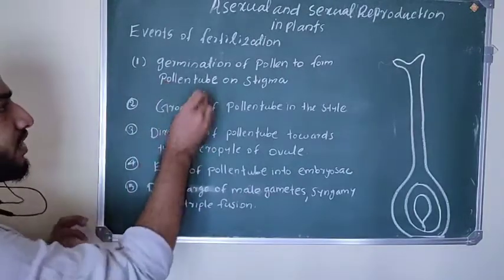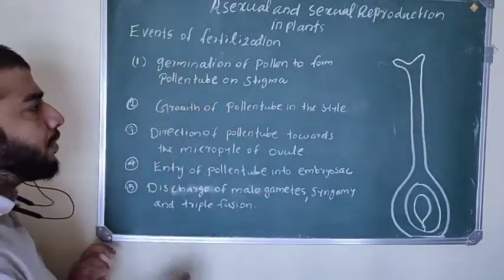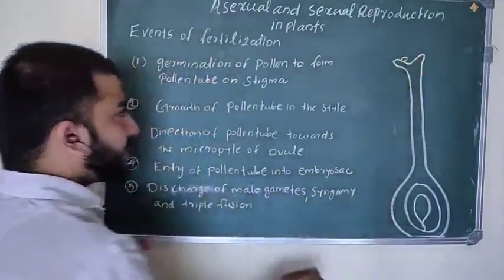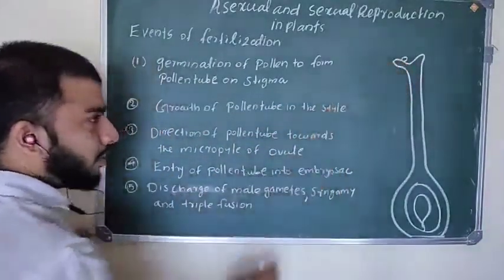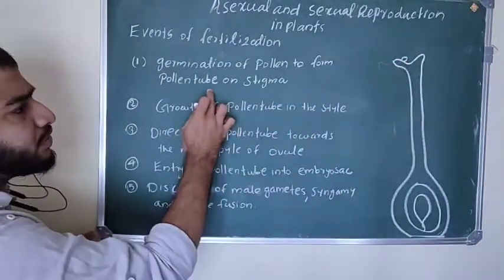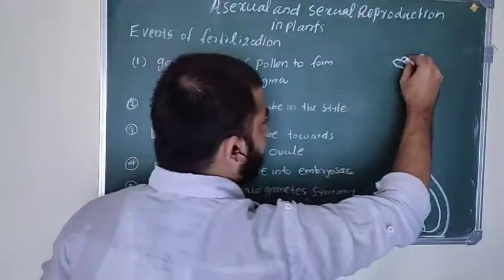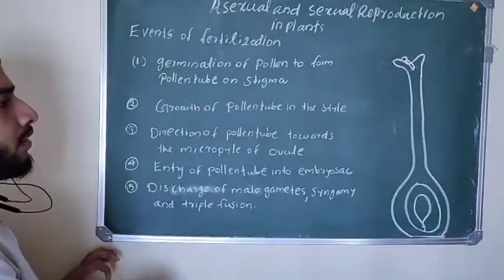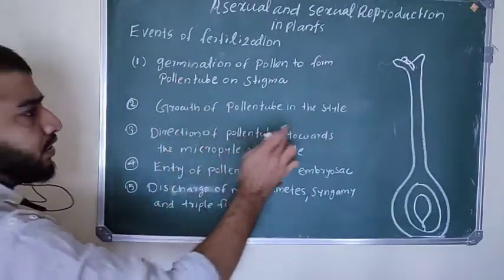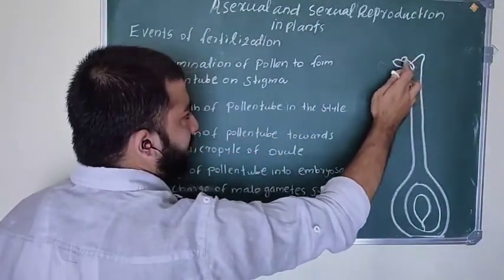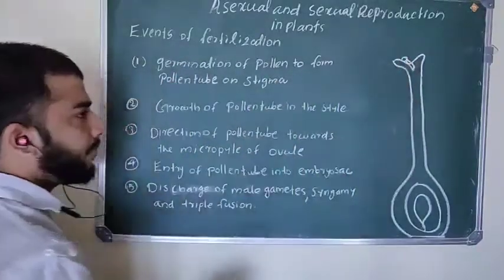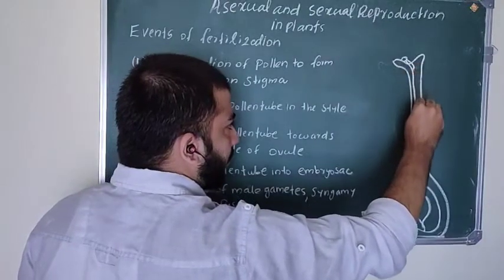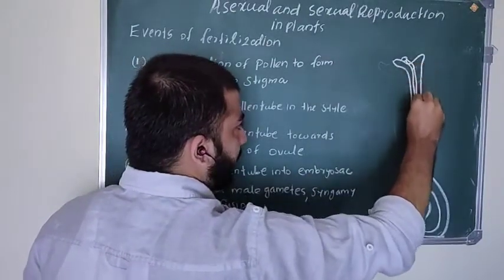So the first stage, germination of pollen to form pollen tube on the stigma. After pollination, pollen grains land on the stigma of the flower, and they germinate and form the pollen tube. That is the first stage. Then the next stage, the growth of pollen tube in the style.